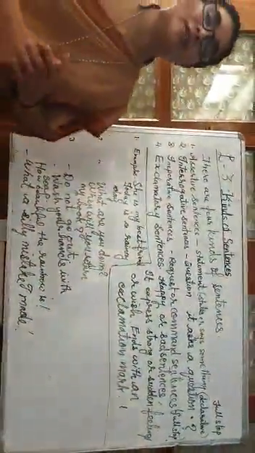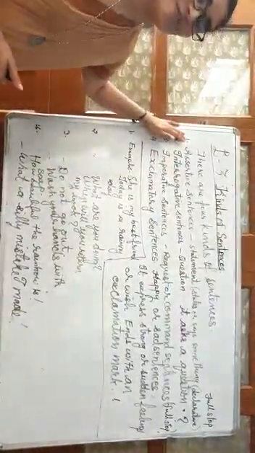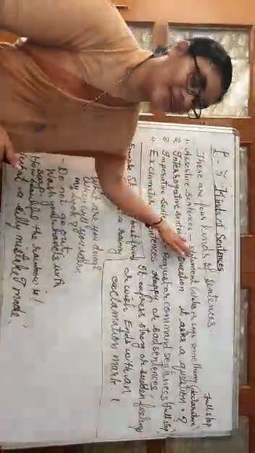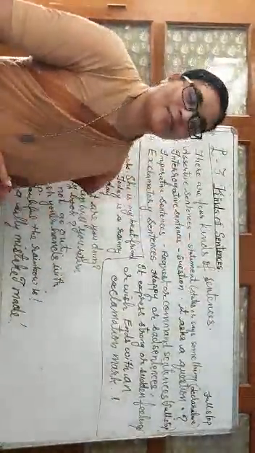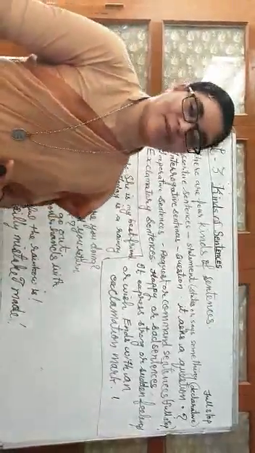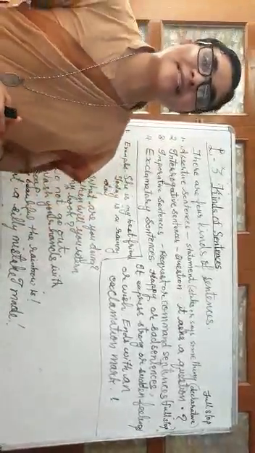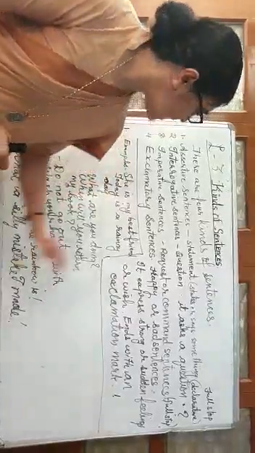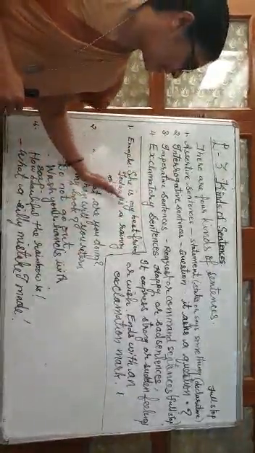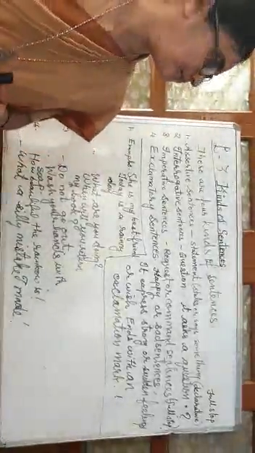There are 4 kinds of sentences. The first one, assertive sentences, which we learned in levels 2, 3 and 4, mostly by the name of statement. An assertive sentence states or says something. It is also known as a declarative sentence, and it always ends with a full stop. For example, she is my best friend. Today is a rainy day. This says something about a fact.